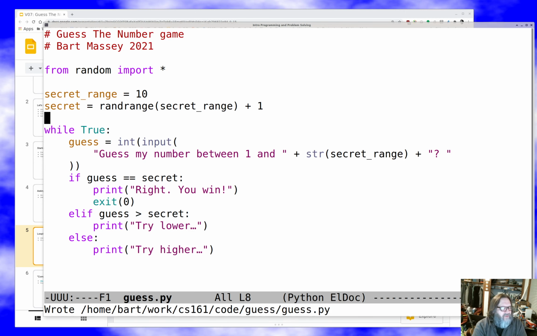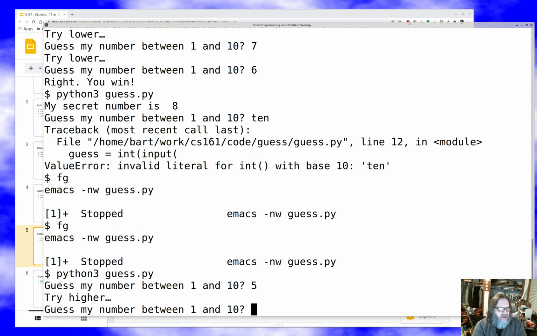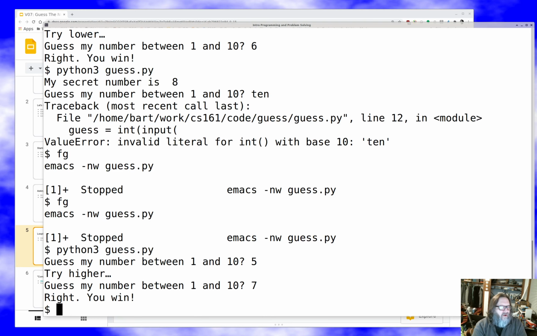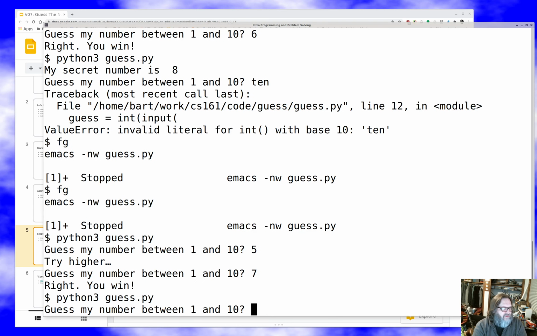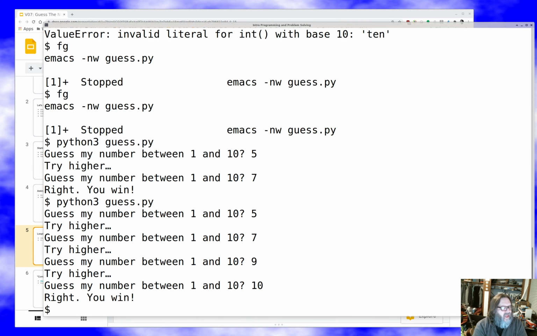Now our game actually makes us guess, right? Oh, let's try 5. Higher, 7. Oh, got it in 2 guesses. I'm a very lucky person. 5, 7, 9. How about 10? Hey, I got it. So now we've got a guess the number game. And you'll notice there is a sort of a strategy for guessing that makes it work better.